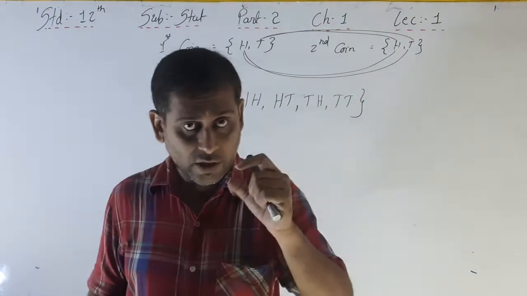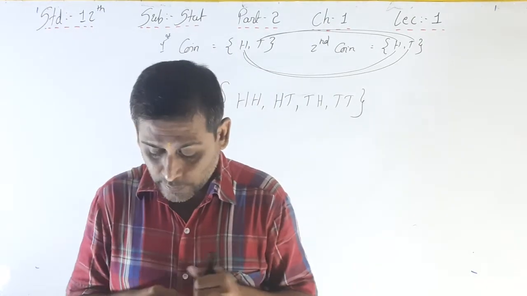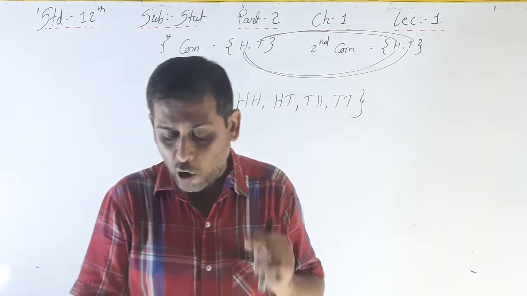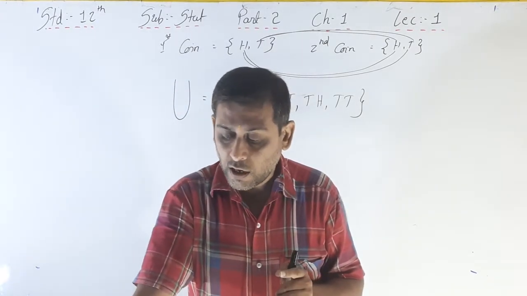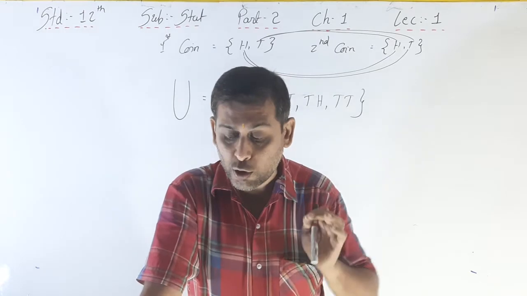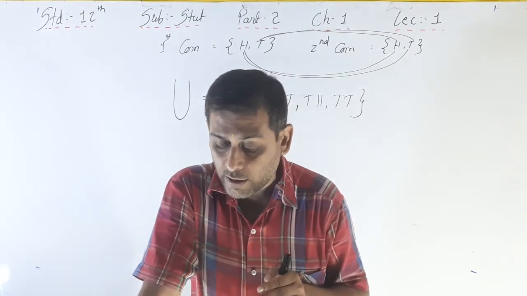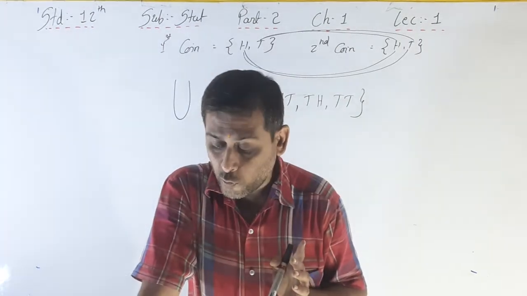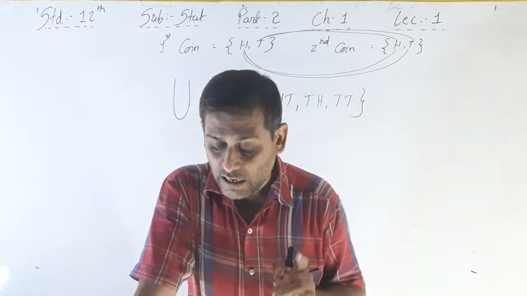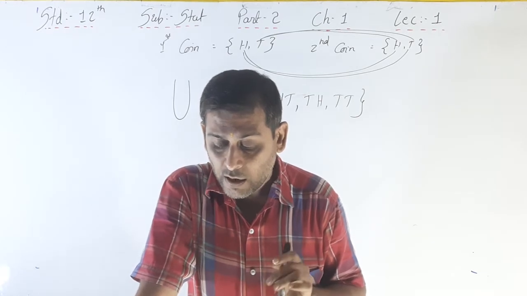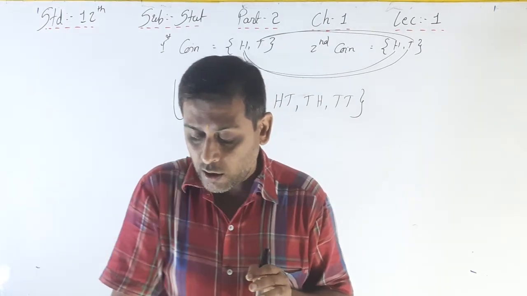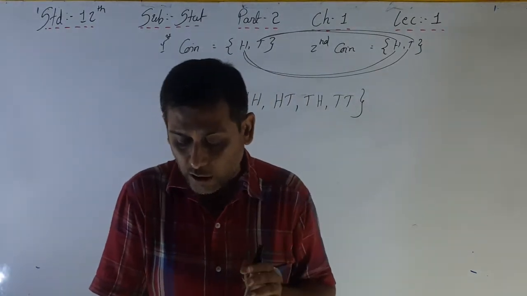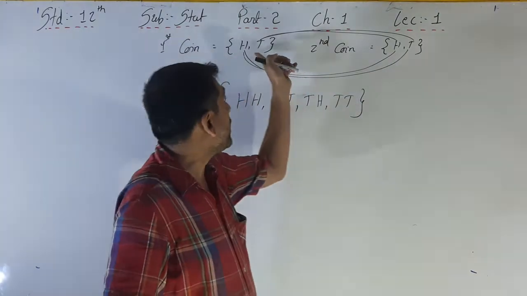See, read the paragraph in the box. Any one of the outcomes out of H and T can be obtained on the first coin. Thus, this action can be done in two ways, and the other coin can also show one of the outcomes H and T, which can also be done in two ways. According to the fundamental principle of counting for multiplication, the total number of outcomes will be 2 into 2.